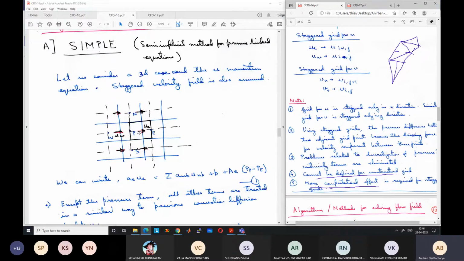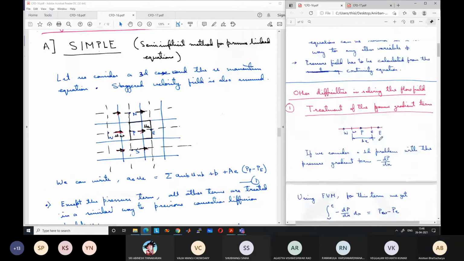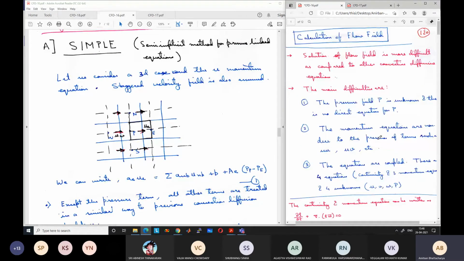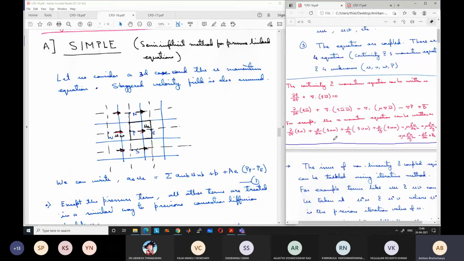So if you go back to the momentum equation, this is the momentum equation: del del t of rho U plus del del x of rho U U plus del del y of rho V U plus del del z of rho W U is equal to mu del squared U by del x squared plus mu del squared U by del y squared plus mu del squared U by del z squared minus del P by del x plus the body force term. This is the U momentum equation, the x momentum equation.